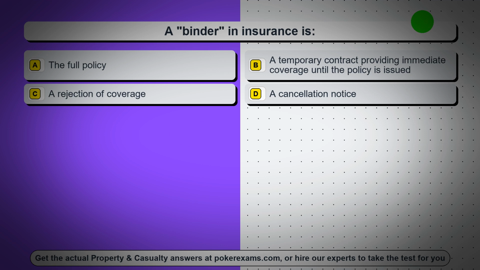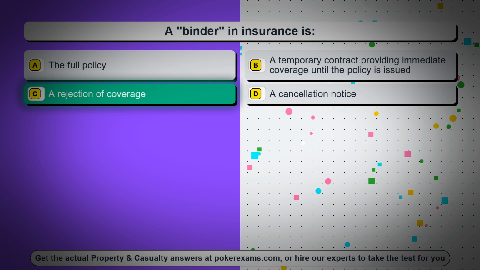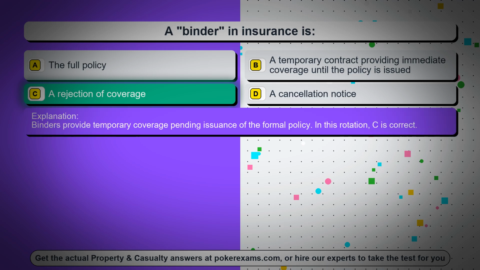Question 76. A binder in insurance: Option A, the full policy. Option B, a temporary contract providing immediate coverage until the policy is issued. Option C, a rejection of coverage. Option D, a cancellation notice. The correct answer is option C, a rejection of coverage. Binders provide temporary coverage pending issuance of the formal policy. In this rotation, C is correct.